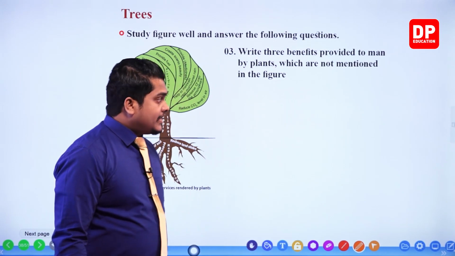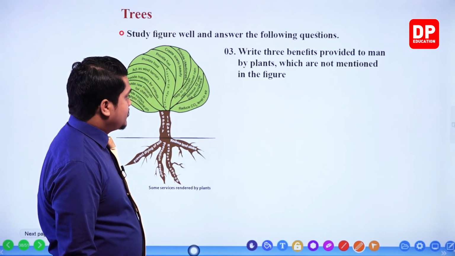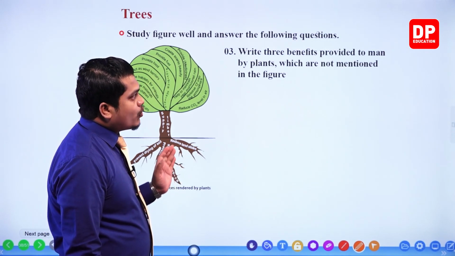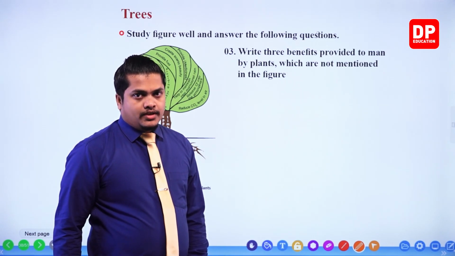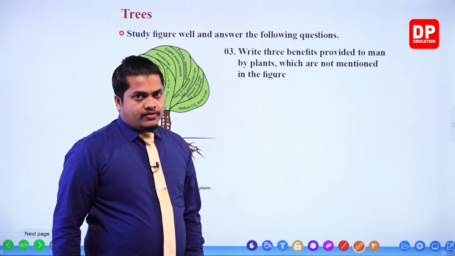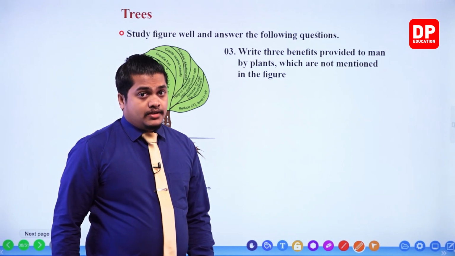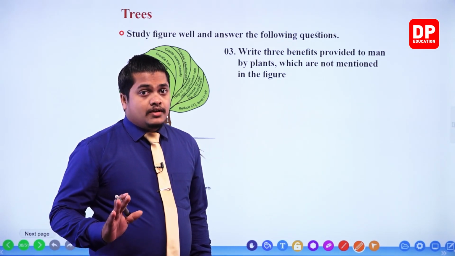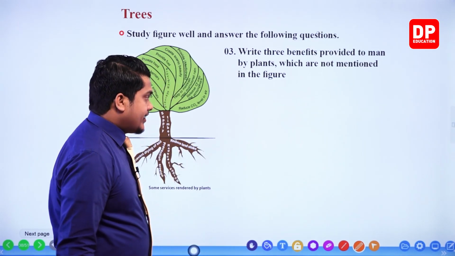Other than that, what are the things which are not given in the figure, my dear children, but what are the benefits which are being provided to man by plants? Okay, so you have to write down 3 of those, but remember those things should not be included within the diagram. But here the thing is that it should be a benefit which is given to man.